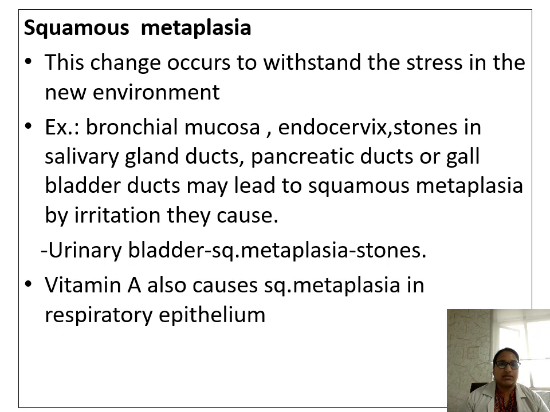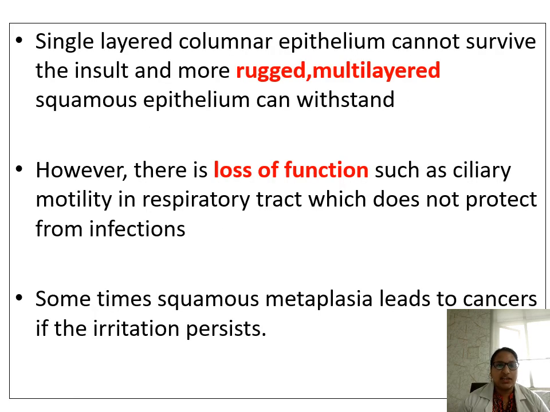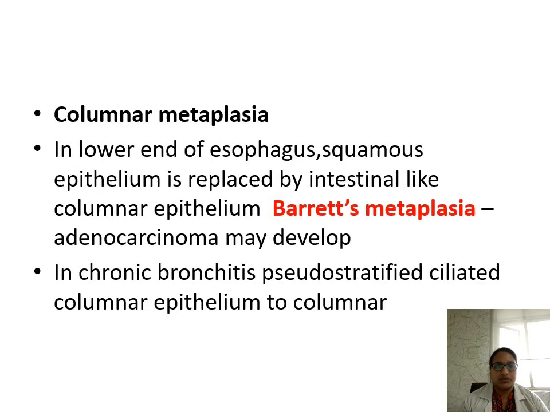Squamous metaplasia occurs to withstand stress in the environment, for example in bronchial mucosa, endocervix, or salivary gland ducts. And in the urinary bladder, squamous metaplasia may occur because of the presence of calculi. Single-layered columnar epithelium is replaced by rugged multilayer squamous epithelium, which can withstand the stress. However, there is loss of function, like ciliary motility is lost in the respiratory tract, which does not protect from infections. Sometimes this squamous metaplasia may lead to carcinoma.